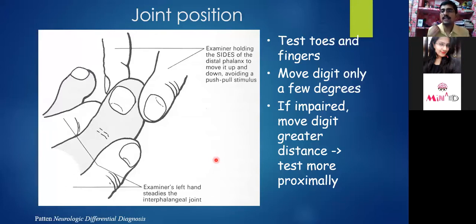Now we'll flex the elbow and ask the patient, tell me, is your elbow straight or not? So the patient will tell you, yes, it is straight. Sometimes this can be a close-ended question, but it is a confusing question for the patient, because you are trying to judge the answers, and sometimes the patient mimics. So you are asking, is your elbow straight? The patient will tell, yes, straight. It means the patient is not recognizing.